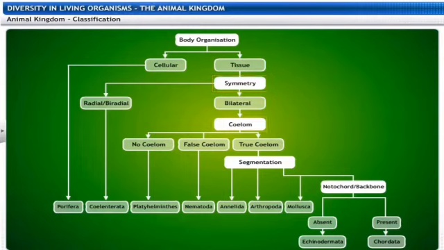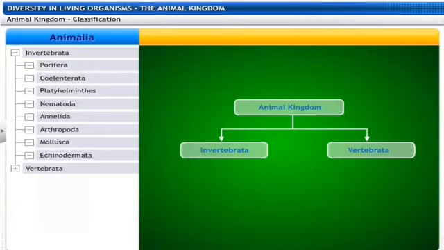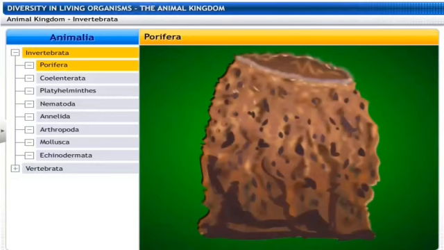So these are the various things which we shall study in this part, from the lowest organisms to the highest organisms. The animal kingdom is basically divided based on the presence and absence of the vertebral column. That is the invertebrates, those who do not have the vertebral column, and the vertebrates, those who have the vertebral column. So let us go into the first one.